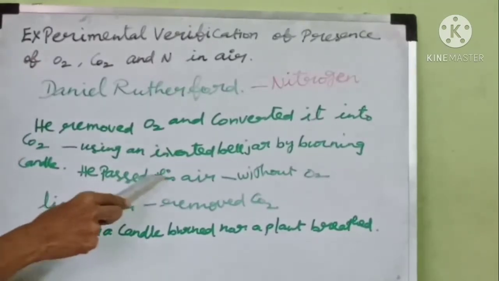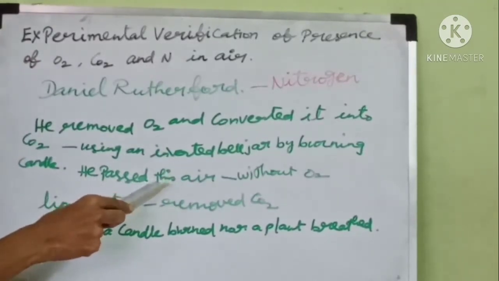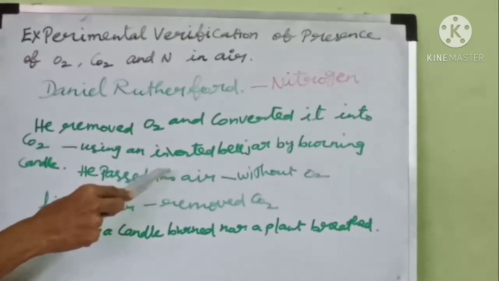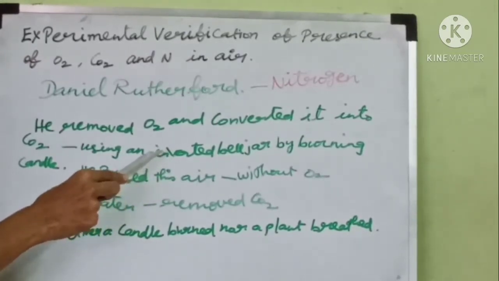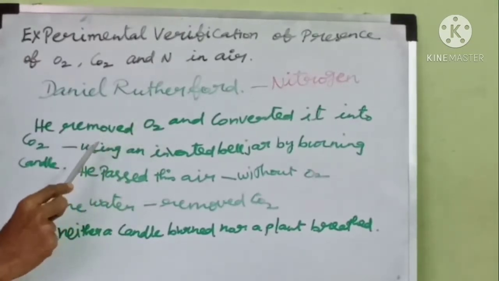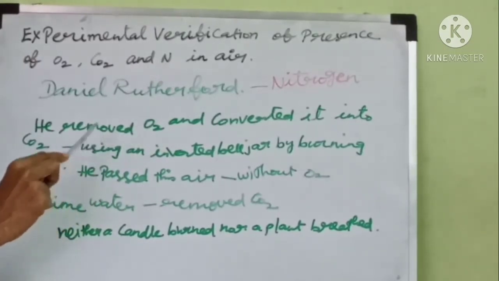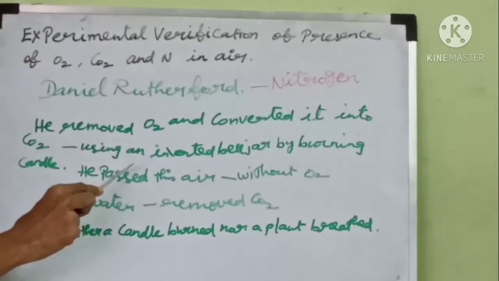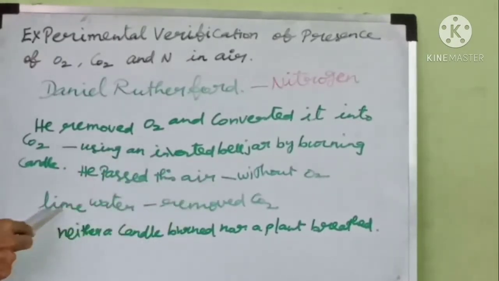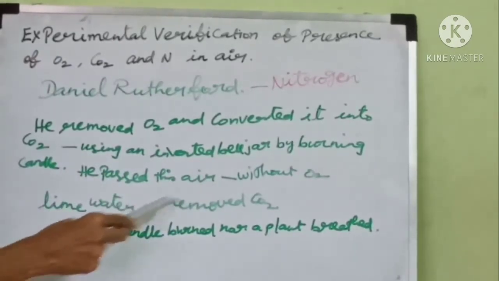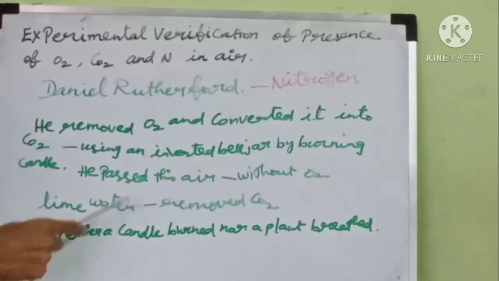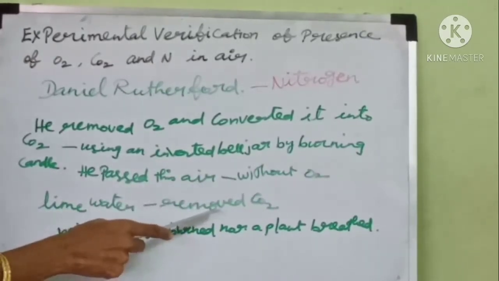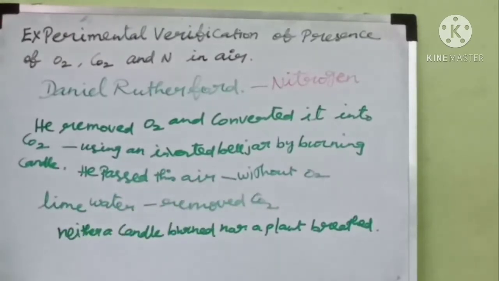And he passed this air without oxygen, because oxygen present in the air is utilized by burning the candle. Now the air without oxygen is passed through lime water, and he removed carbon dioxide. From that air he removed carbon dioxide also. Now the air we have is without oxygen and carbon dioxide.